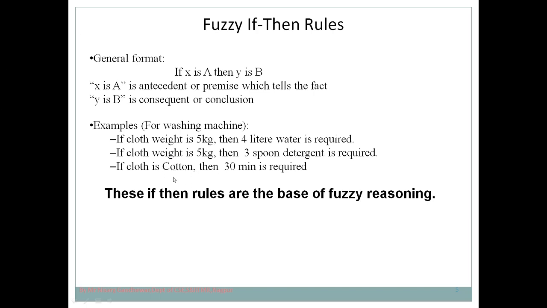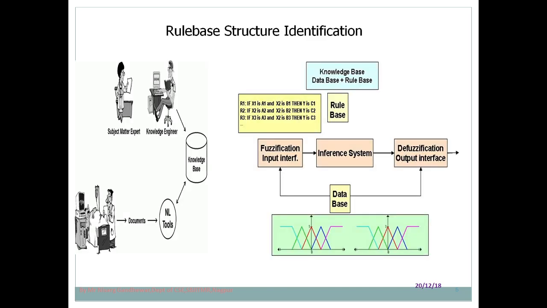So in this way you need to identify the structure as well as the parameters that you are going to pass in order to formulate the rule, because a fuzzy model works on rules. If you are providing appropriate rules, the fuzzy model will work accordingly. So this is a diagrammatic representation of rule based structure identification.